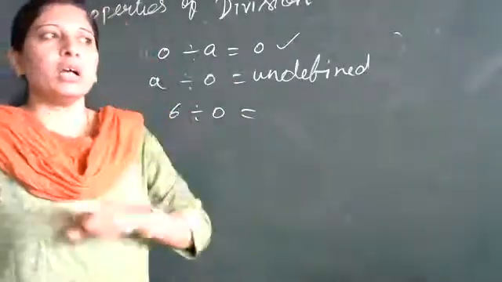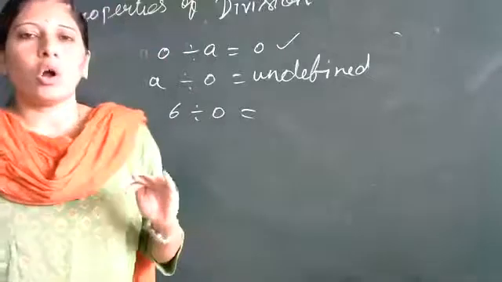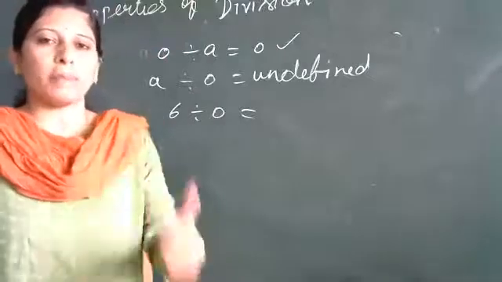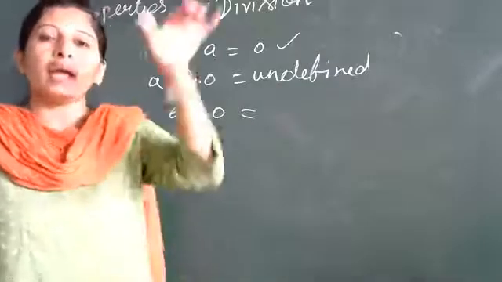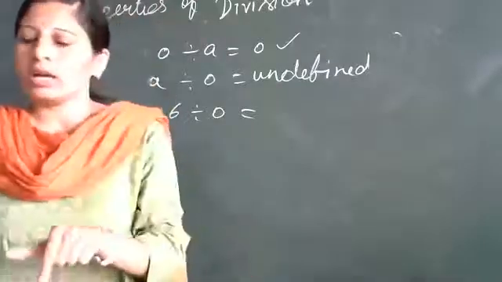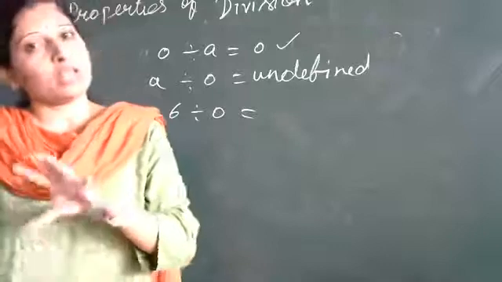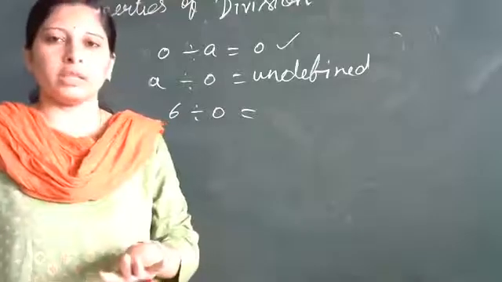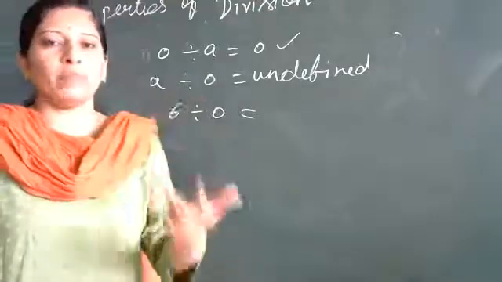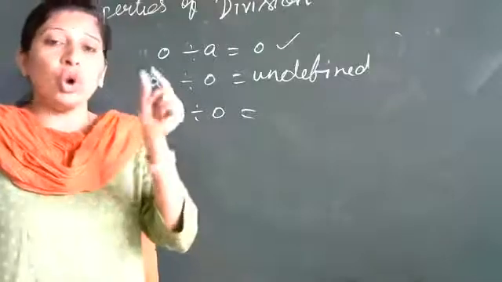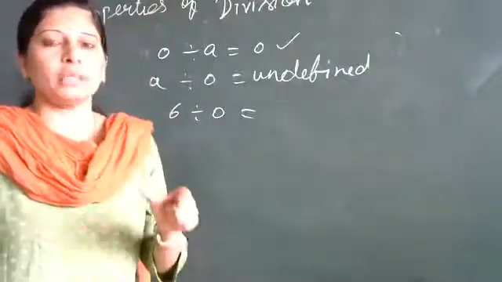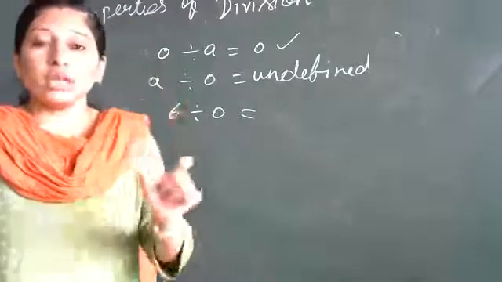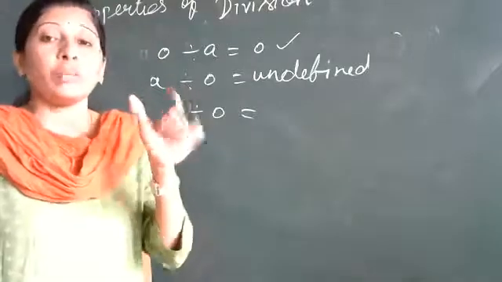So these are the properties of addition, subtraction, multiplication, and division on whole numbers. Here addition and multiplication hold all the properties. That is closure property, commutative, associative. You should know the statements of the closure property and the associative property.